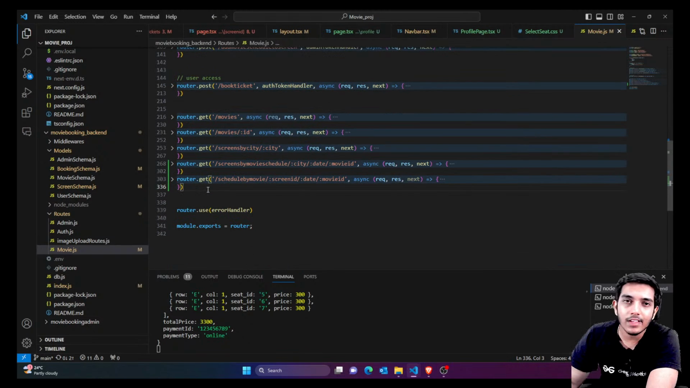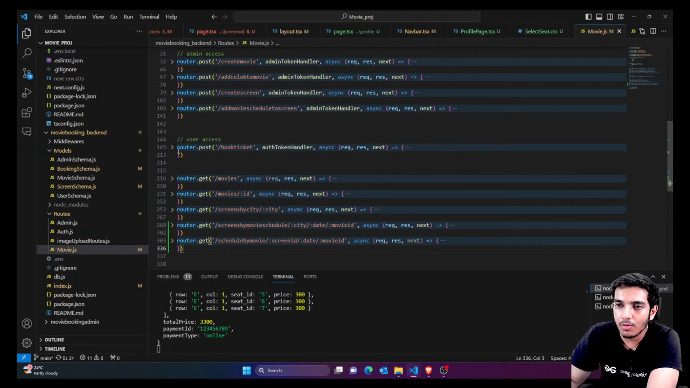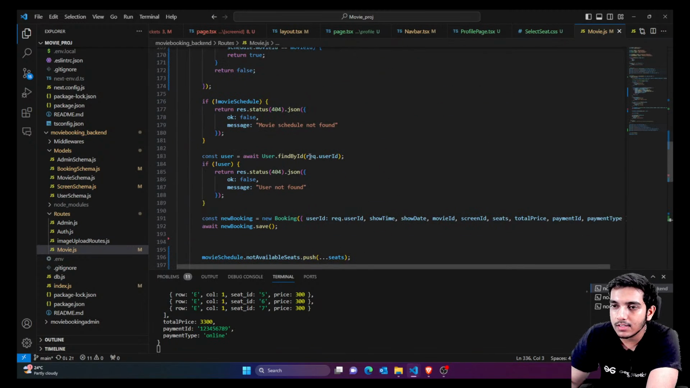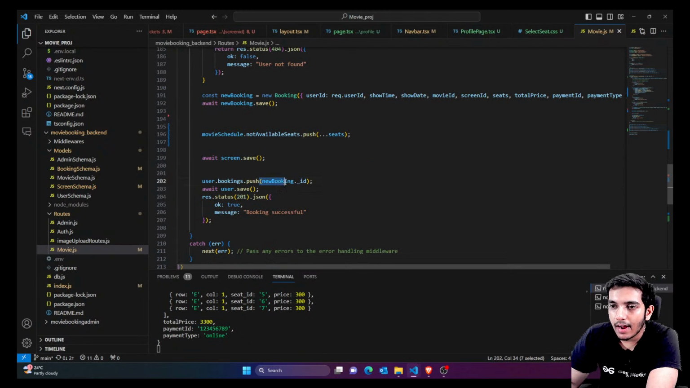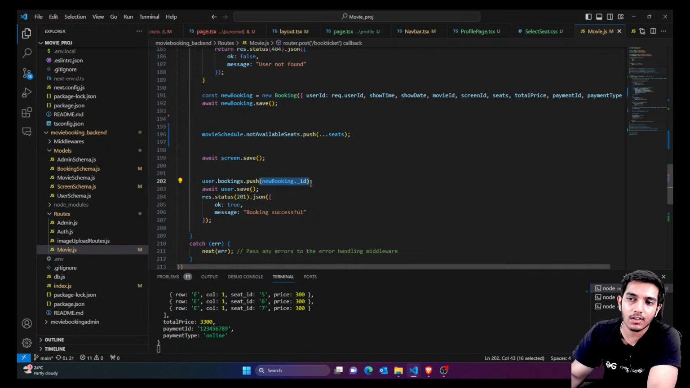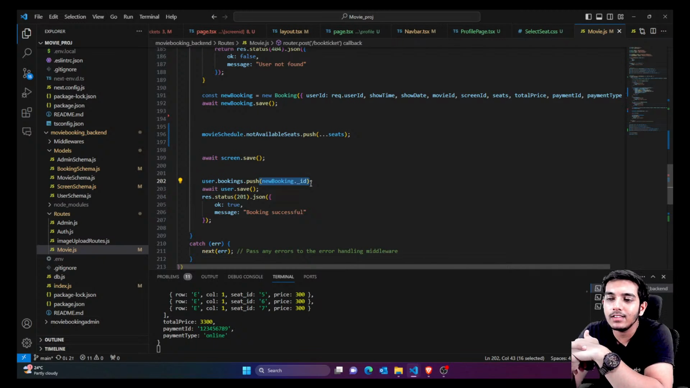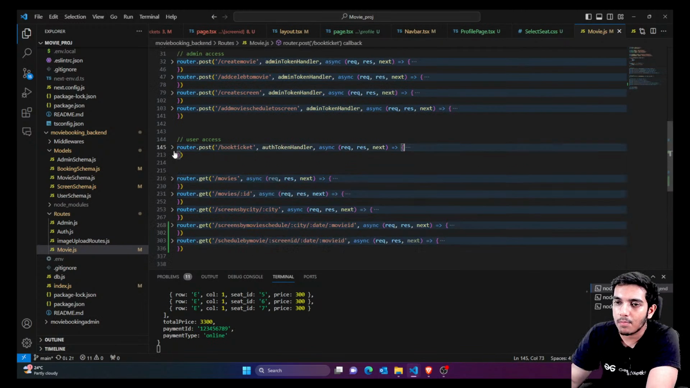So in the user, what is saved in the bookings? The ID of the booking is saved. Whenever you're making a booking, you can see that the ID of the booking is saved into the user object. That means not the complete booking object, just the ID of it. So whenever you are getting the user, you're not getting the complete bookings, you're just getting the ID. So I'll create a separate API for getting the complete bookings.